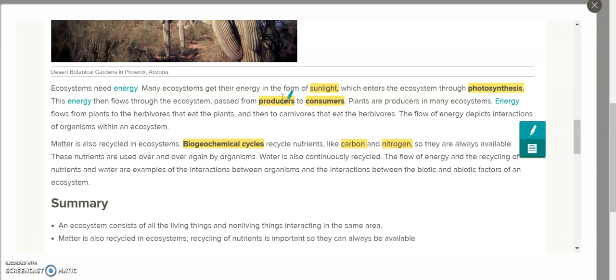I will share a favorite on energy flow and pyramids that I think is really great that's off YouTube already. And then we're talking about the carbon and nitrogen cycle.